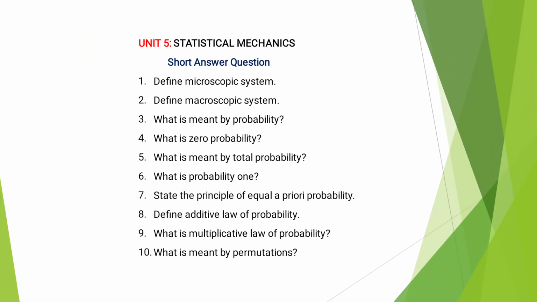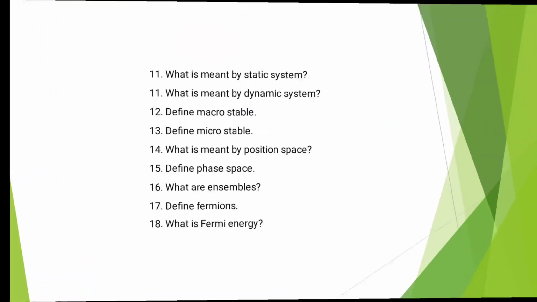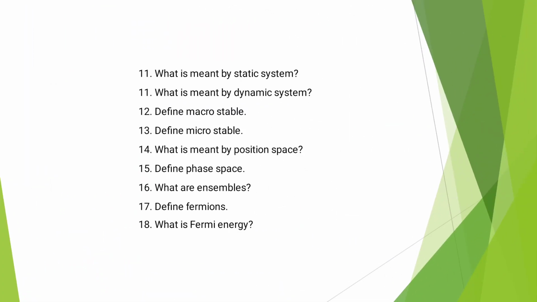In the fifth unit, you have statistical mechanics. They might ask about microscopic system, macroscopic system, probability, zero probability, total probability. State the principle of equal a priori probability. Then additive law, multiplicative law of probability. What is combination? What are permutations? Phase space, these are very important. Phase space, position space, ensembles, fermions, Fermi energy.